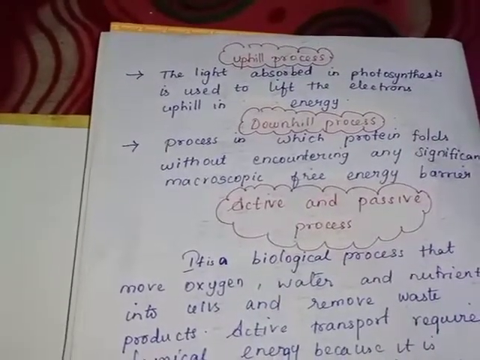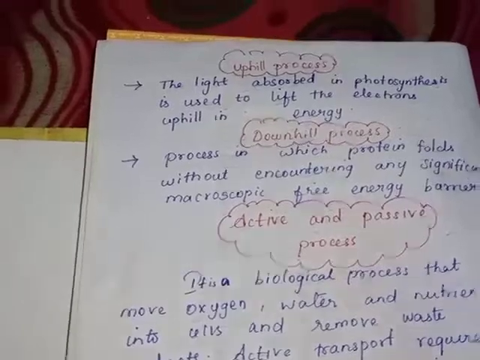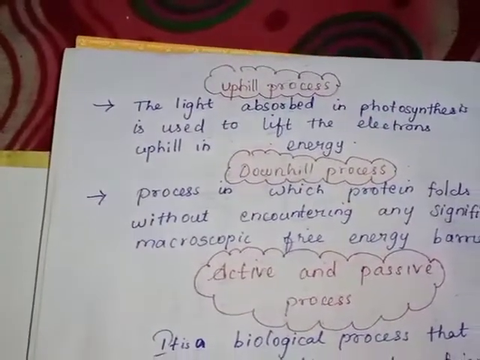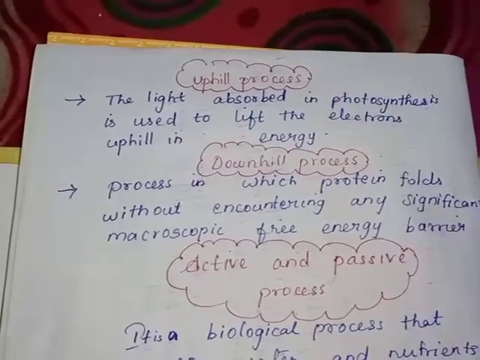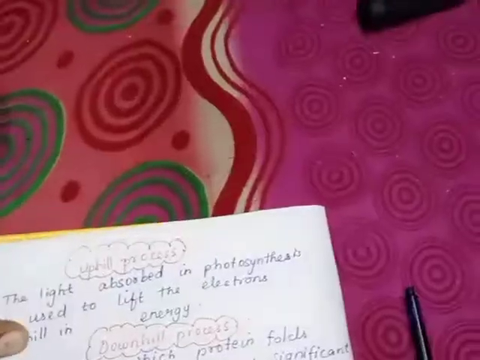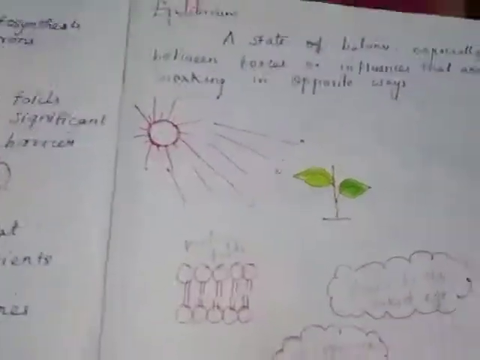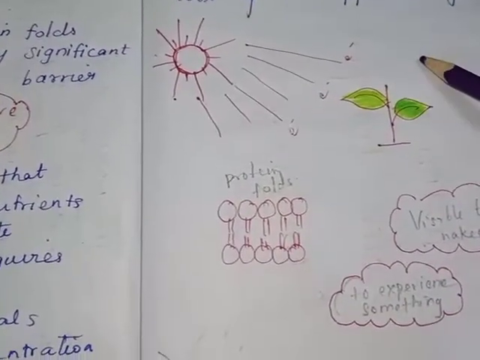Before entering the class, we have to know about some common topics: the uphill process and the downhill process. What is meant by the uphill process? The light absorbed in photosynthesis. Okay, the light is absorbed. Here this one is sunlight.